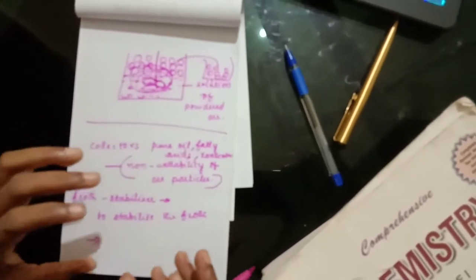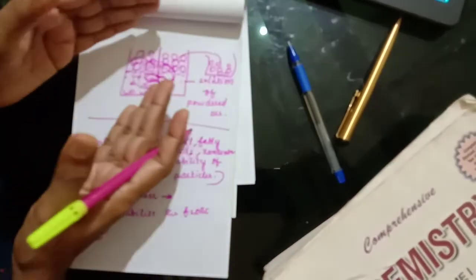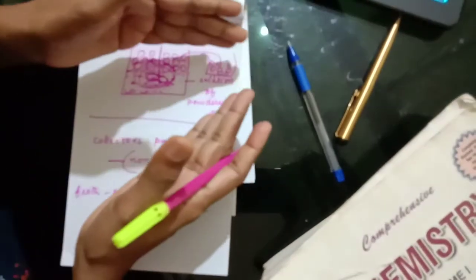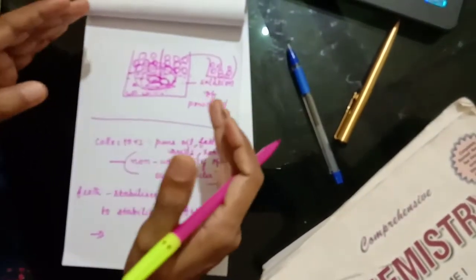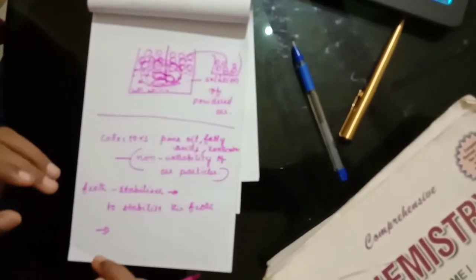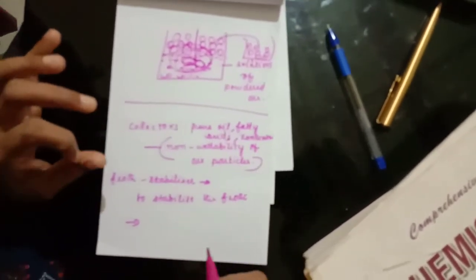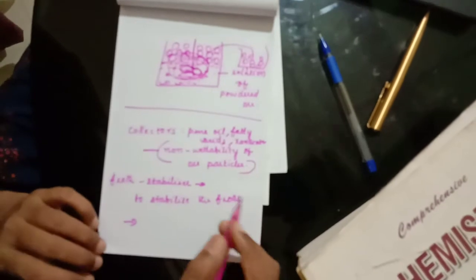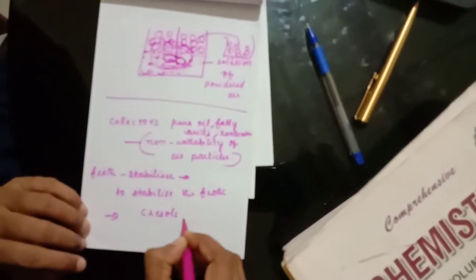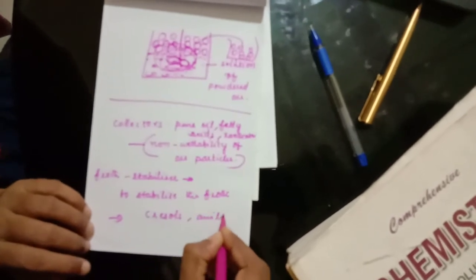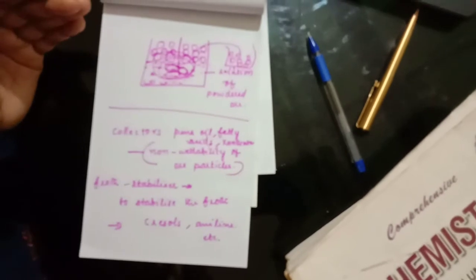It will enhance the lifespan of the froth till we take this froth along with the concentrated ore from this particular vessel where we have done this froth flotation process. So froth stabilizer will enhance the stability of the froth, and the examples are cresols, aniline, etc.